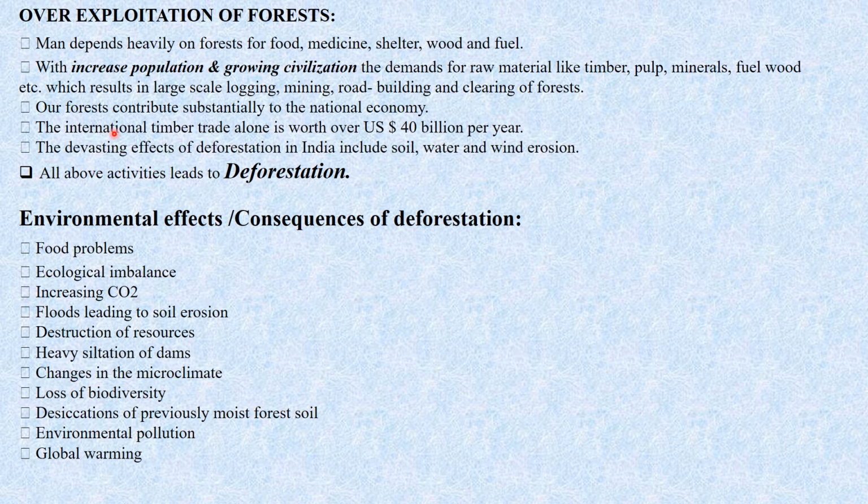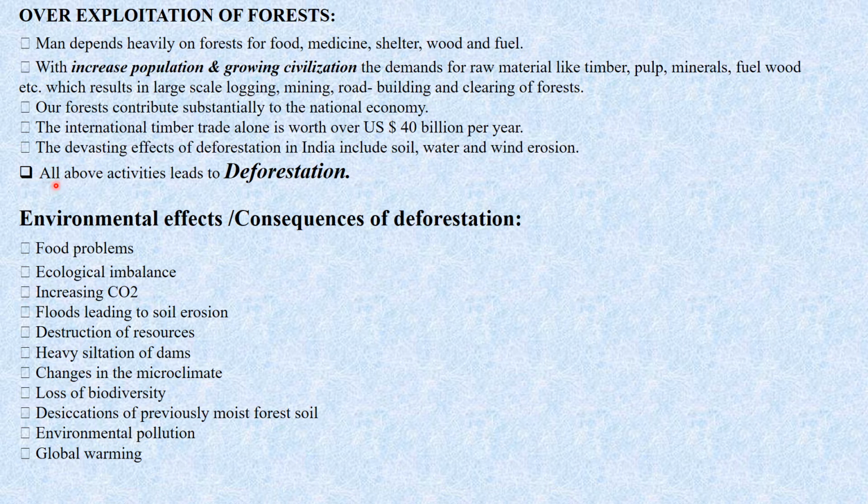So our forest contributes substantially to the national economy. The international timber trade alone is worth over 40 billion US dollars per year. The devastating effect of deforestation in India includes soil, water and wind erosion. As we have already discussed the various effects of deforestation in our previous chapter.